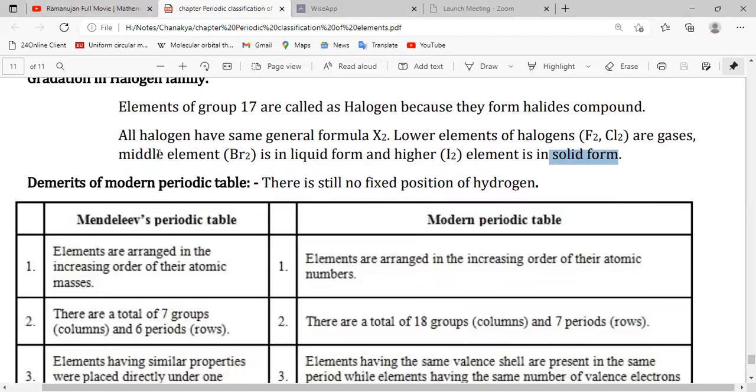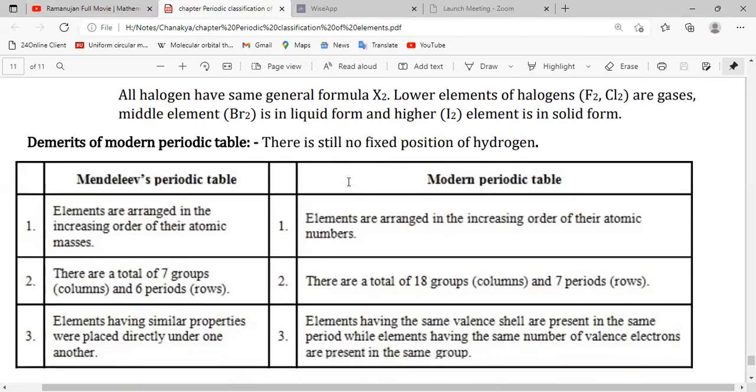Now we are going to discuss the demerit of the modern periodic table. We have only one demerit, which is that there is still no fixed position for the hydrogen atom, because it shows similar properties to the first group elements like alkali metals, as well as similar properties to halogens, like elements of group 17. That's why there is still no fixed position for the hydrogen atom.